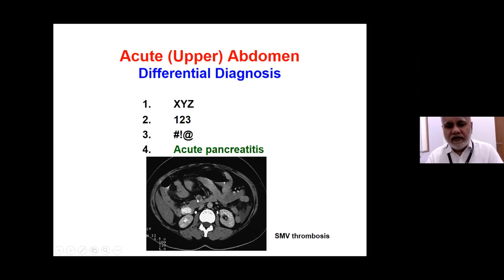Fortunately, she had only a segmental gangrene of the intestine. We could resect and restore. So acute pancreatitis is a great mimic, and it should always be kept in mind when a patient presents with acute upper abdomen.